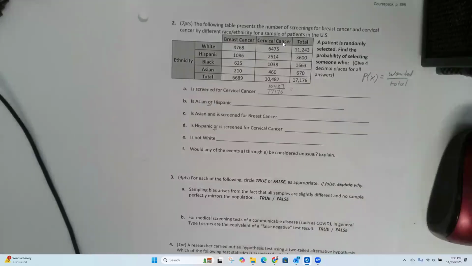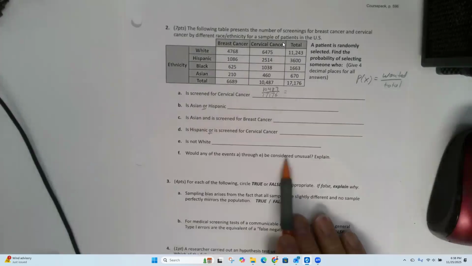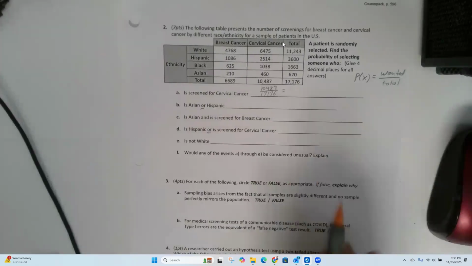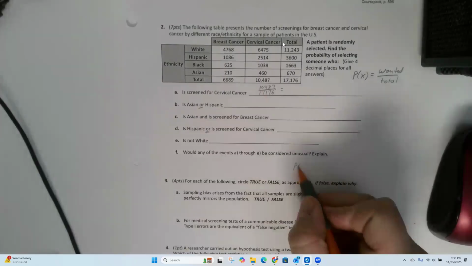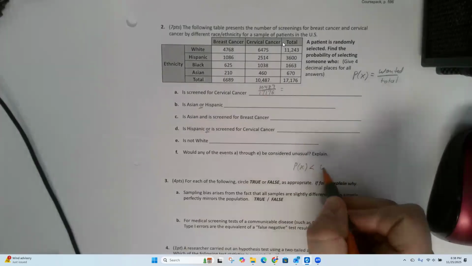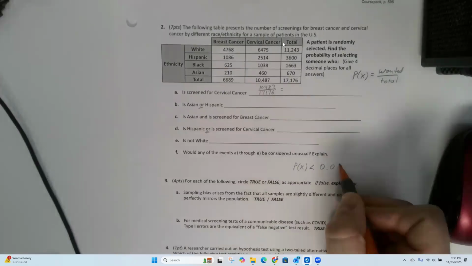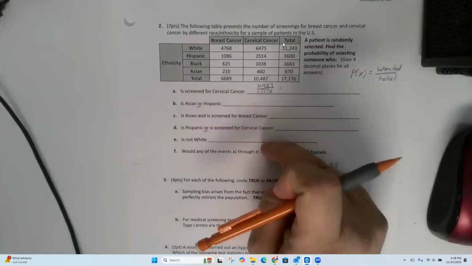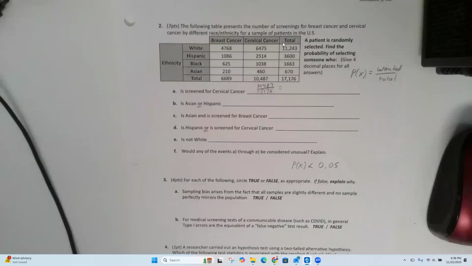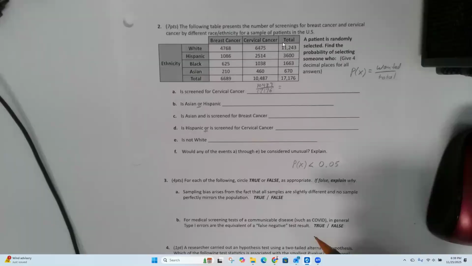All right. Would any of these events be considered unusual? So these are all going to be probabilities. We consider it unusual if the probability is less than 0.05, 5%, okay? If we were looking at z-scores, these are not z-scores, but if you had z-scores, we would want to check and see if it's greater than 2 or less than -2 for it to be unusual, okay?